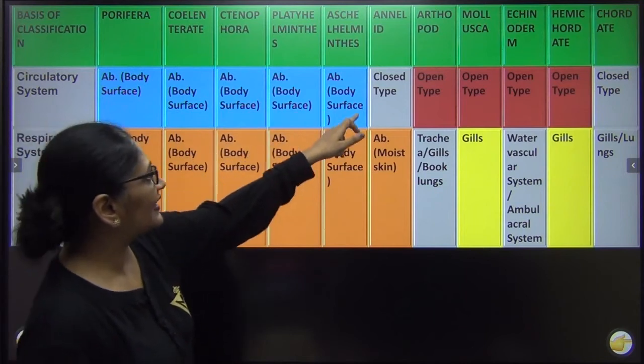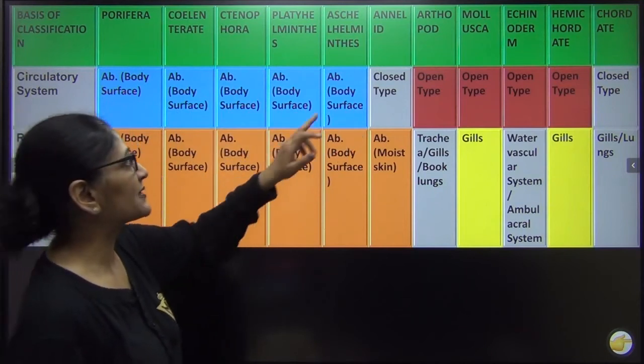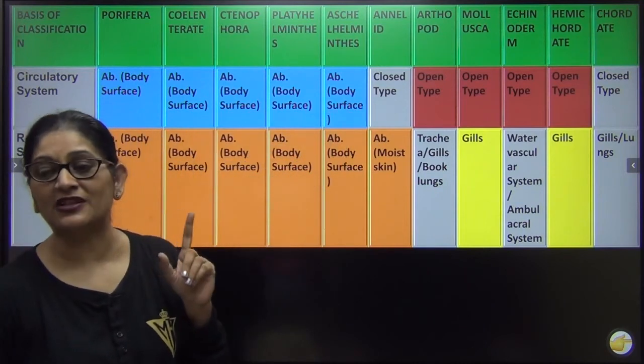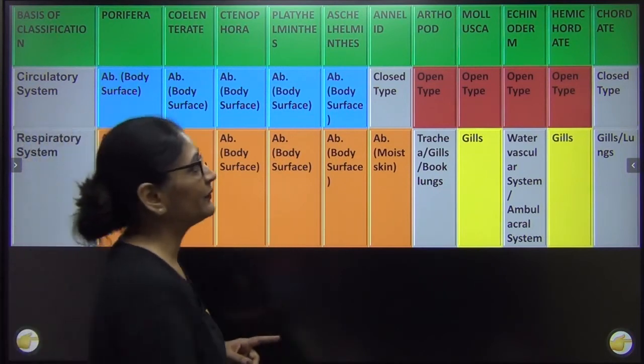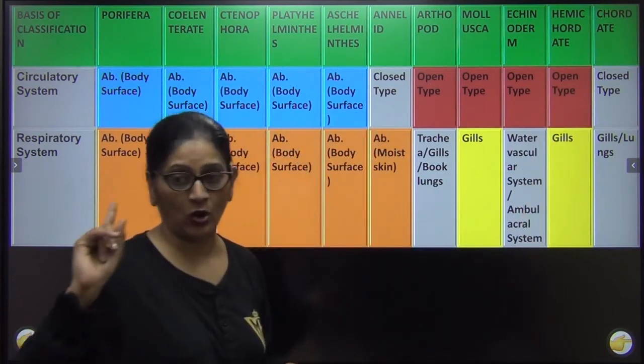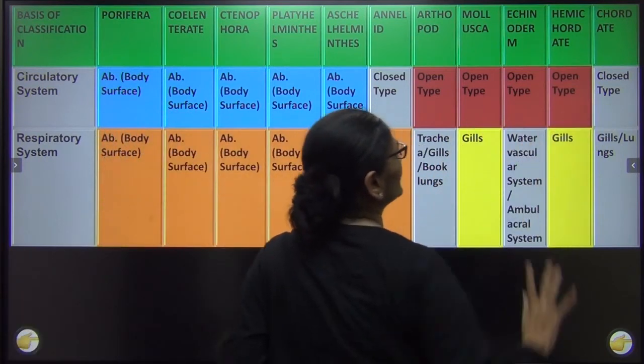Up till Aschelminthes, the circulatory system is absent. In Annelida, for the first time circulatory system came, but it was closed. What is closed? I taught you yesterday. In all others it is open. I taught you yesterday. And here it is closed.